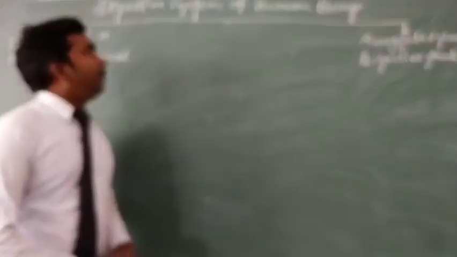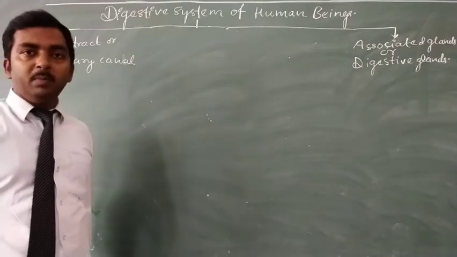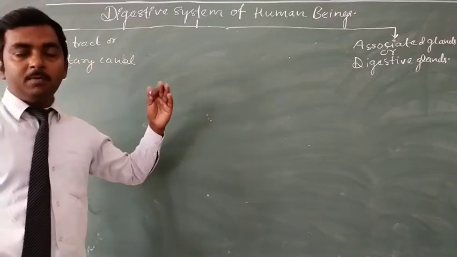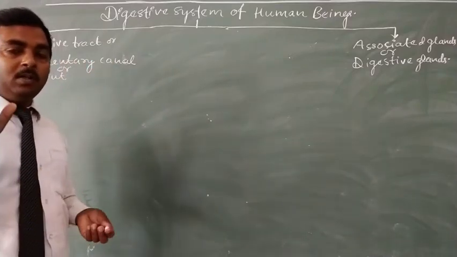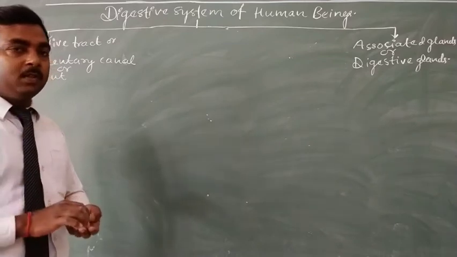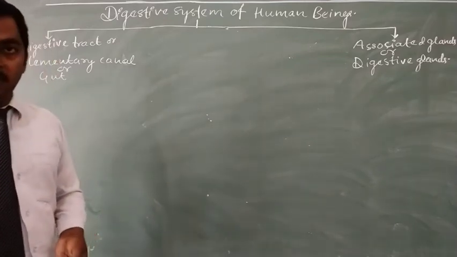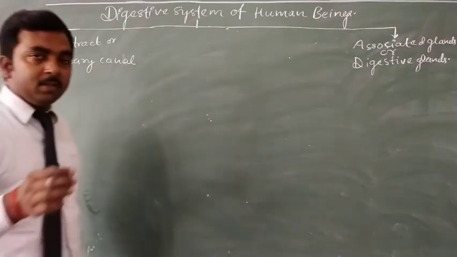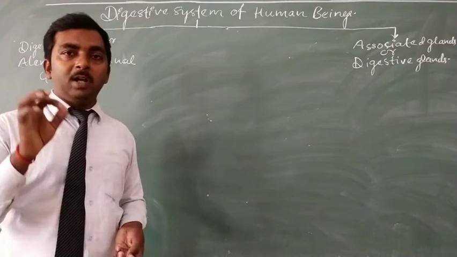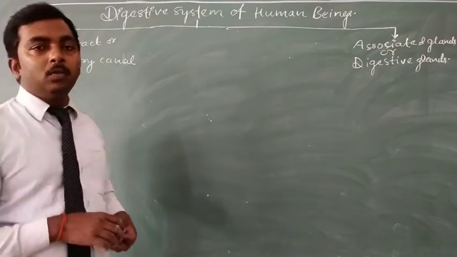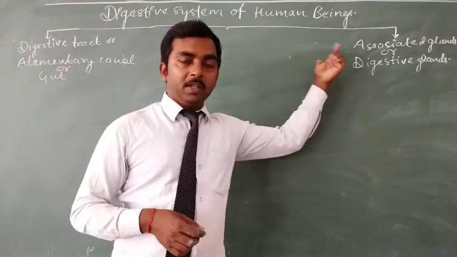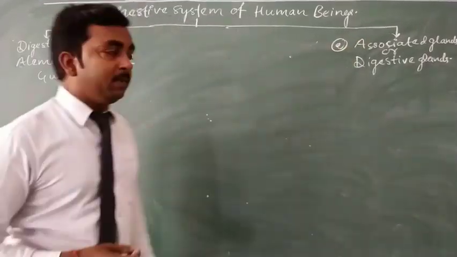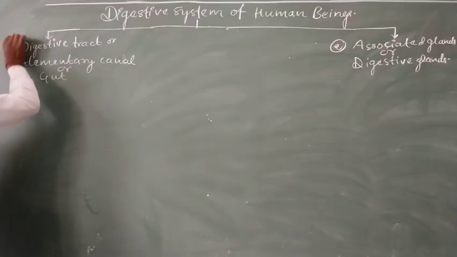In the components of the digestive system of human beings, we will discuss the various parts of the structure, or the place where the process of digestion takes place, which is known as the digestive tract, alimentary canal, or gut. It is a long tubular structure which starts from our mouth and ends in the anus. The second component involves the associated digestive glands. Why do we call them associated?